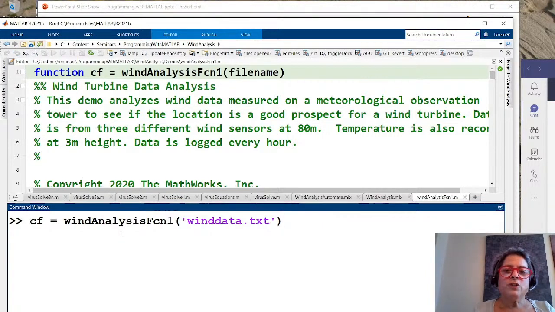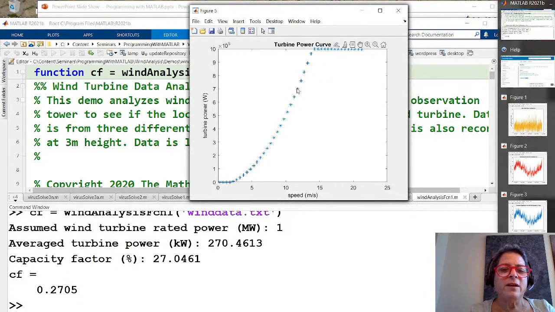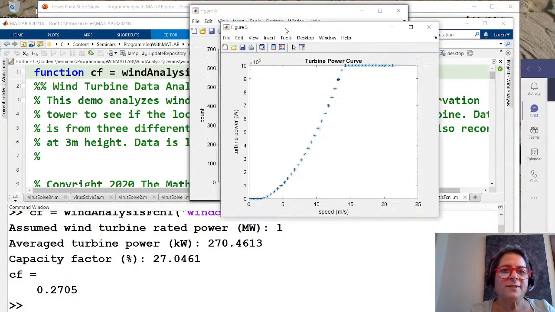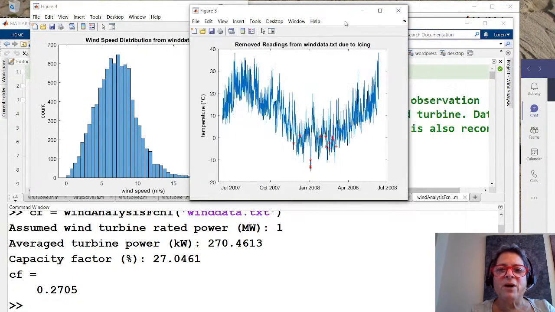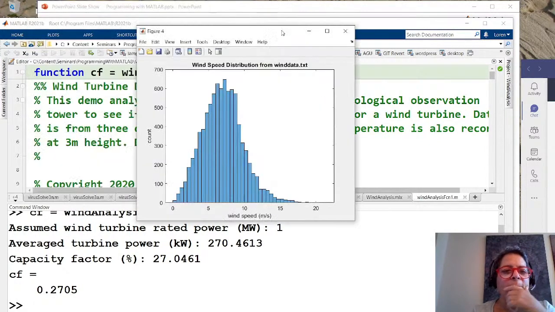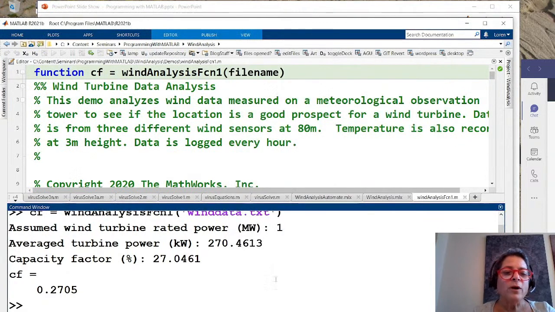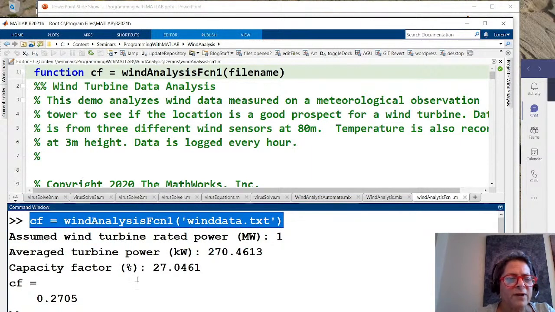Okay, so what you'll see here, if we look over at my MATLAB, is that we got a whole bunch of plots, lots and lots of plots. I told you I like this one because it's a summary of my data, but I don't really need that one. That was helping me debug before, making sure I imported the data correctly. So I don't need a lot of these, and I might want to think about how to make that a little bit more interesting. And also you'll notice that when I got the information out, it printed all kinds of stuff, and I'm not sure I want all that stuff printed.